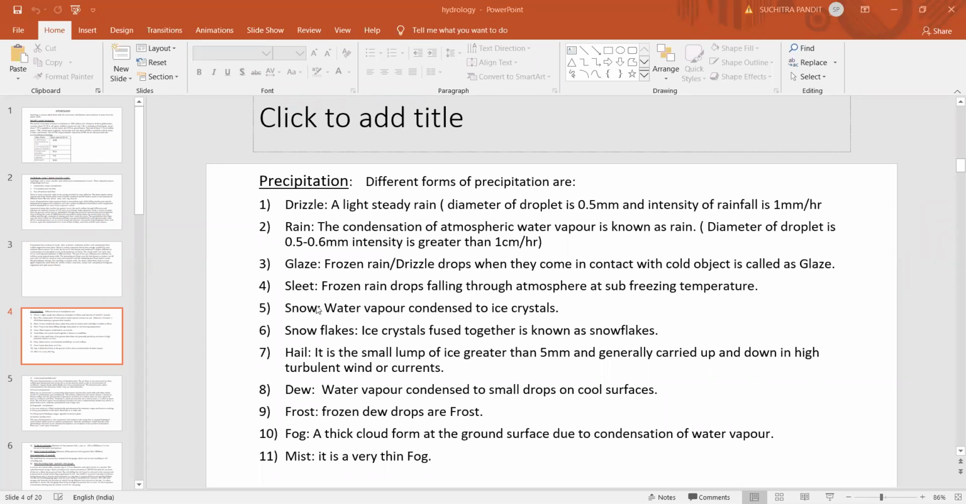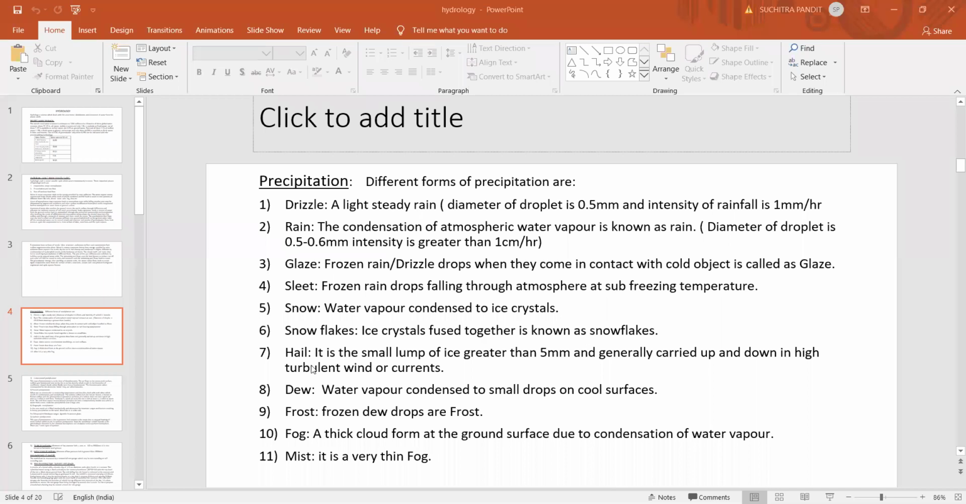Next is snow. Everybody knows about snow. That is, water vapor condensed to ice crystals is called snow. In the Himalayan ranges, we have snowfall. That is nothing but water vapor condensed to ice crystals. And snowflakes: ice crystals fused together are known as snowflakes. Whenever ice crystals are fused and become a lump, it is called a snowflake.